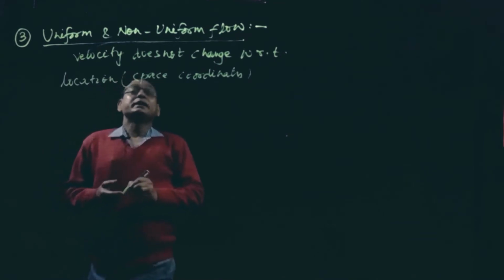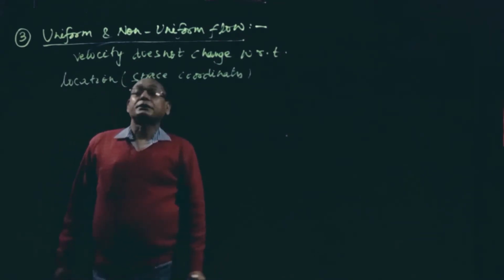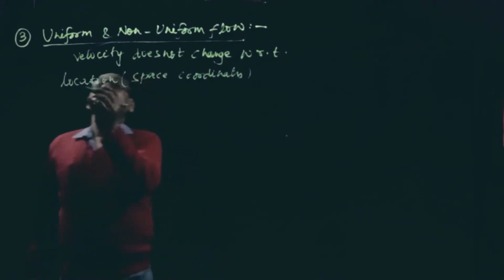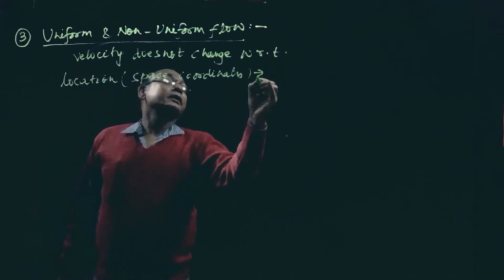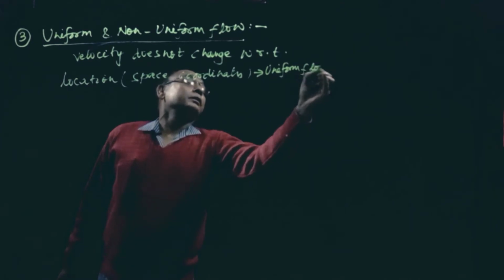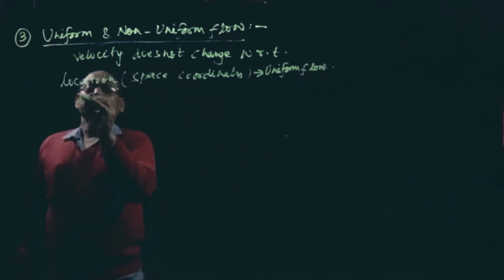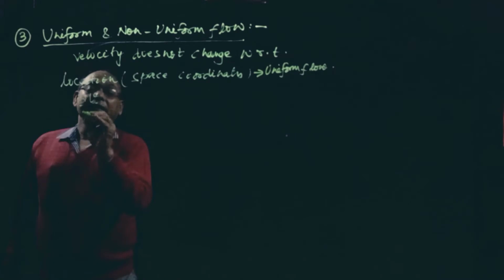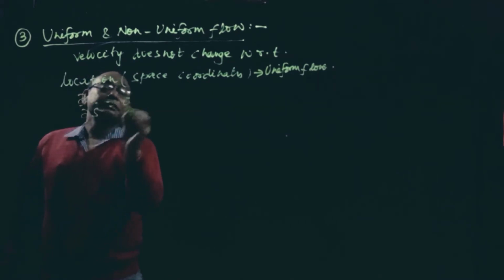So when the velocity does not change with respect to location, that is called uniform flow.